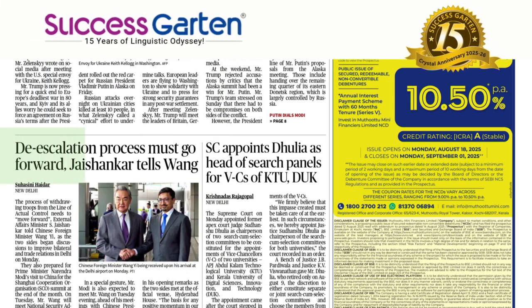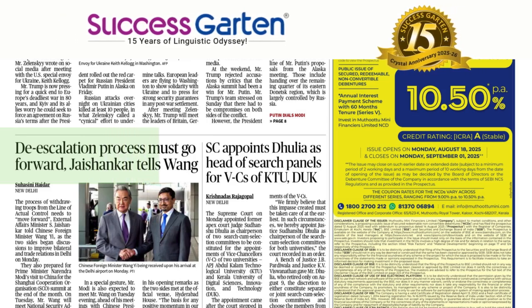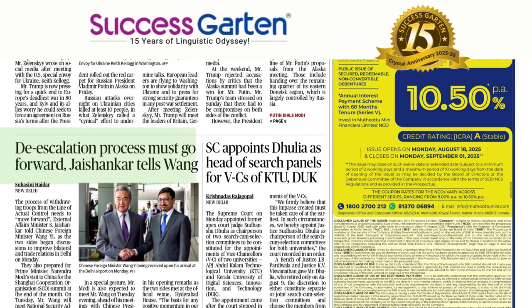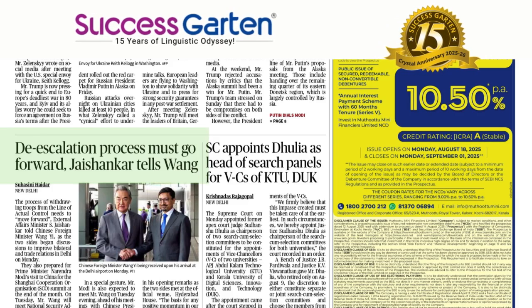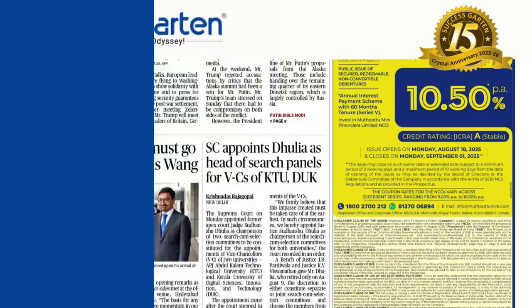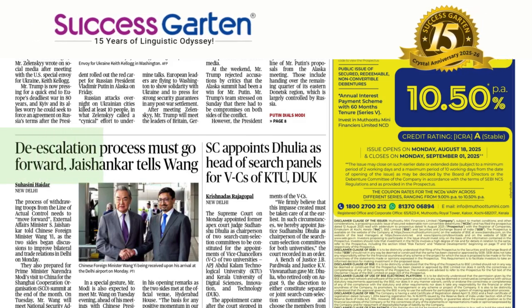De-escalation process must go forward, Jaishankar tells Wang. So Indian External Affairs Minister Jaishankar has had a conversation with his Chinese counterpart Wang Yi. The result of the activity has been mentioned here.